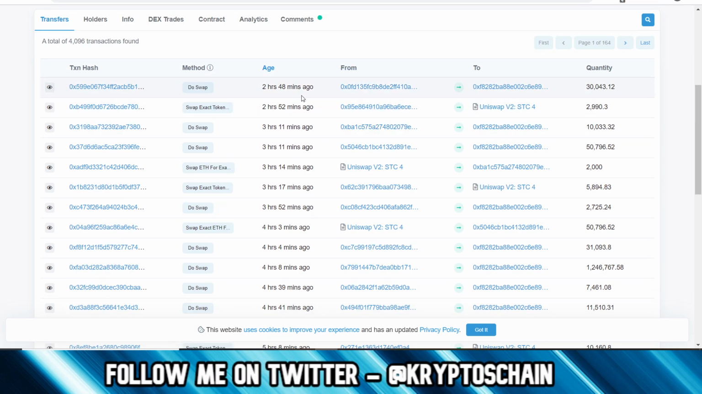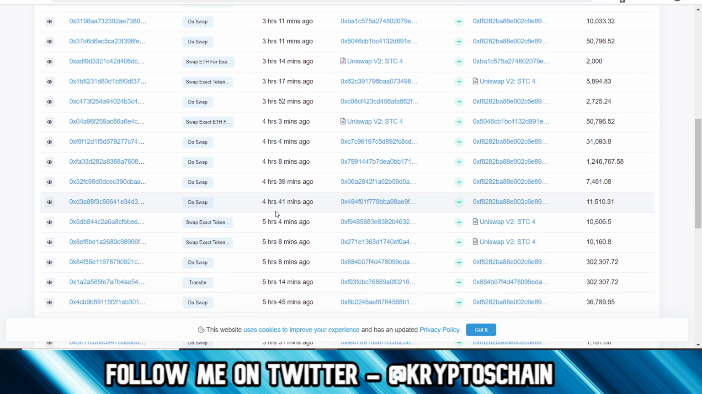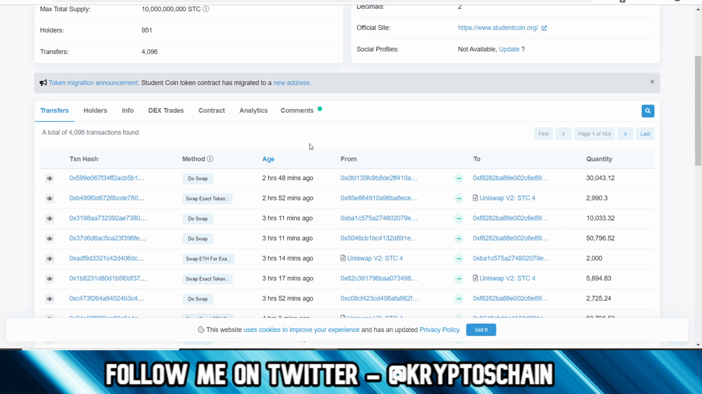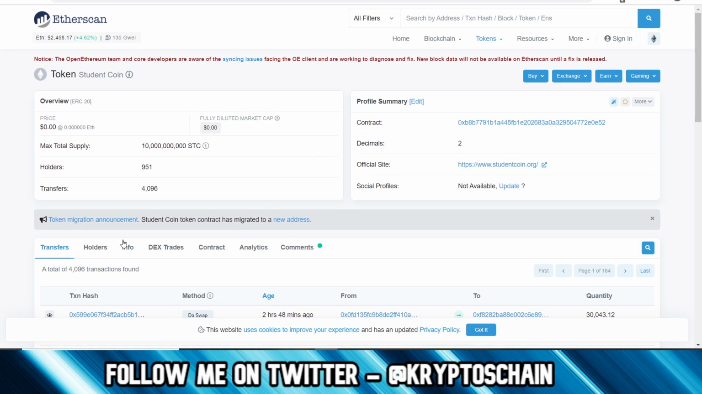So here we could see that there are a lot of transactions going on, a lot of transfers are happening. Here you could see that a lot of swaps have taken place. So even like 2 hours ago, 3 hours ago, 4 hours ago. So there's constant activity here all throughout the day for this token. So that's always good to know, right?